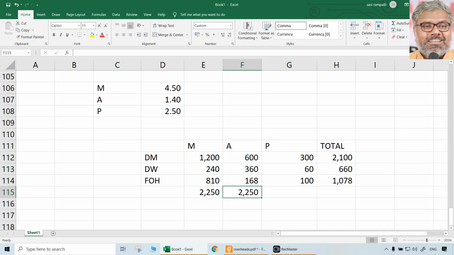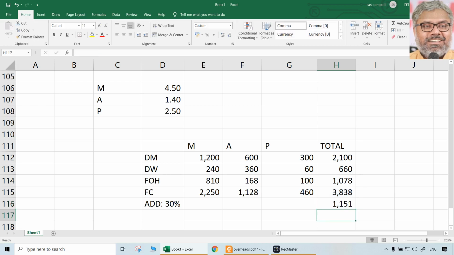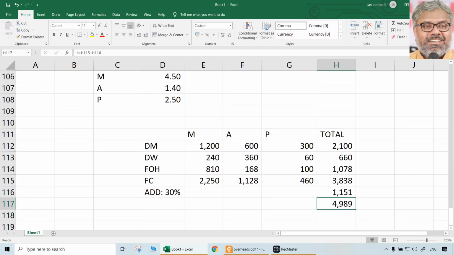So now we can get the factory cost. What is the total factory cost? 3838. This is the factory cost. Simply add 30%. This need not be done at the individual level. Directly we can add at the total level, 30%. That is for admin and selling and distribution overheads and profit. So what is the selling price now? New selling price 4989.4.